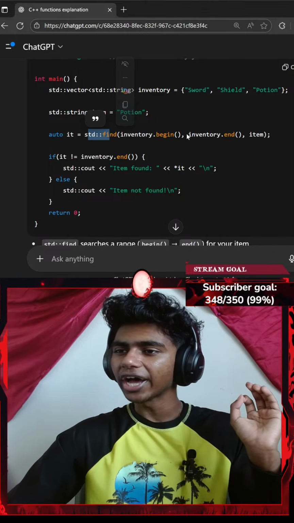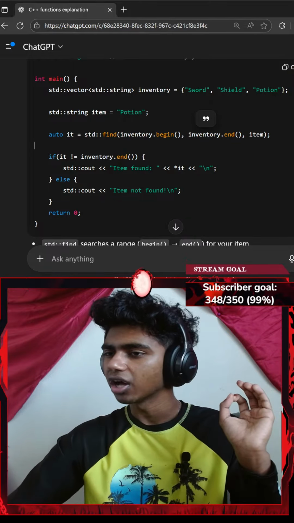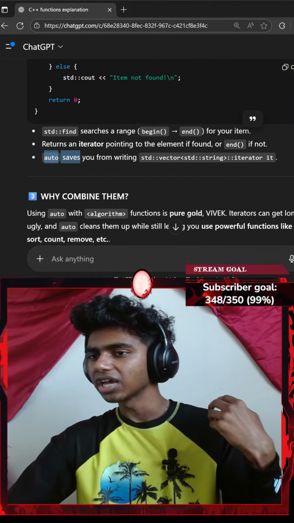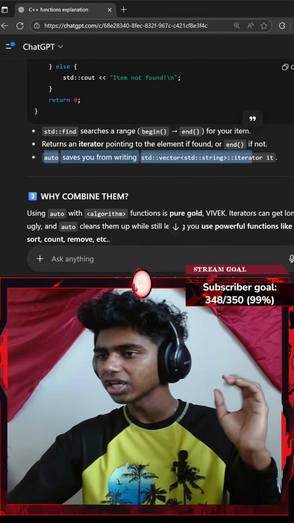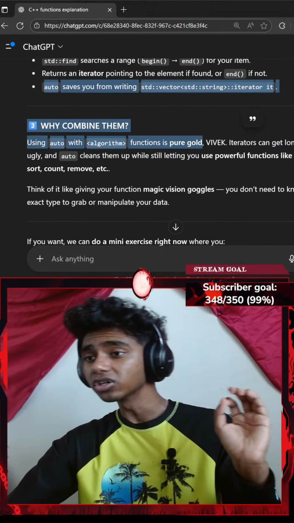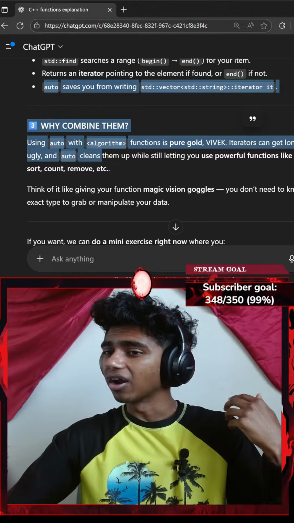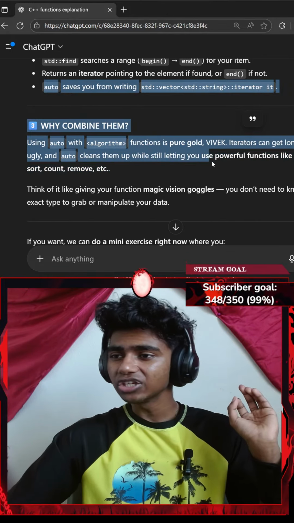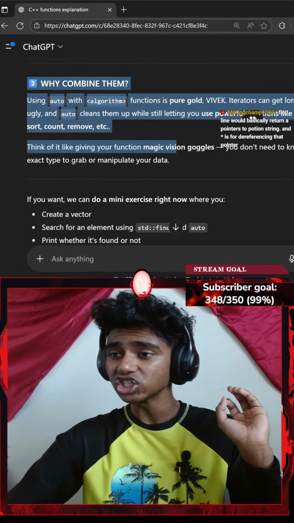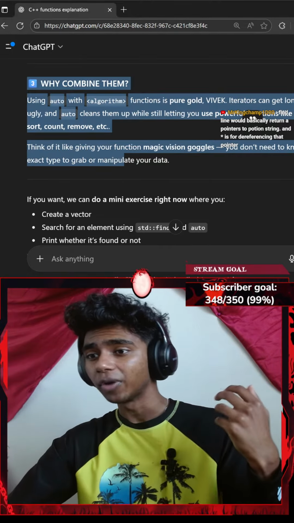So std::find, I want to find from the beginning of my vector all the way to the end of my vector, I want to find the item. Okay, I see. Auto saves you from writing std::vector<std::string>::iterator it. Why combine them? Using auto with algorithm functions is pure gold. Vivek, iterators can get long and ugly, and auto cleans them up while still letting you use powerful functions like find, sort, count, remove, etc. Think of it like giving your function magic vision goggles. You don't need to know the exact type to grab or manipulate your data.